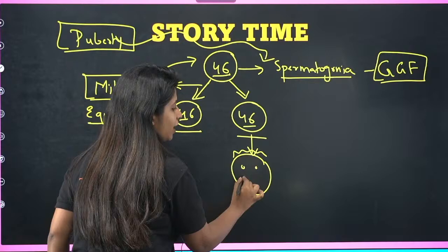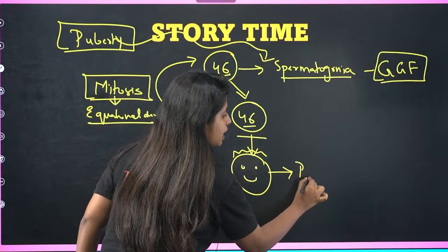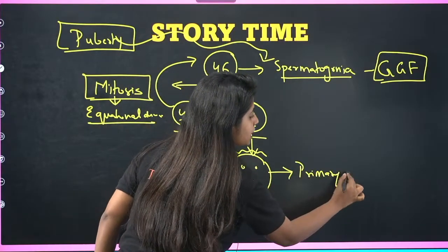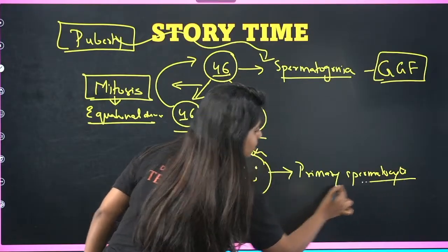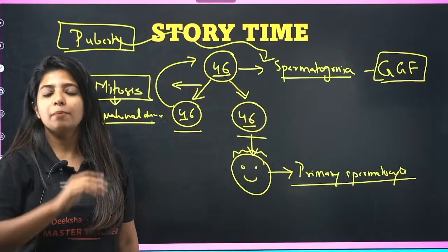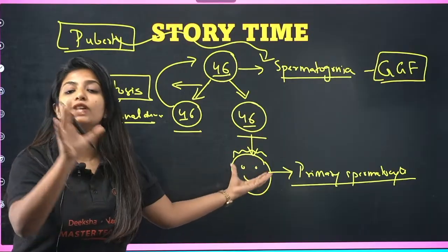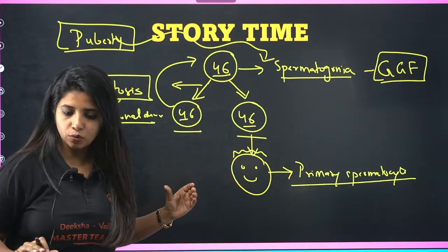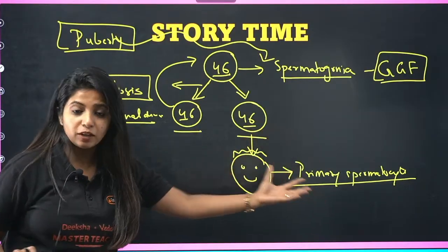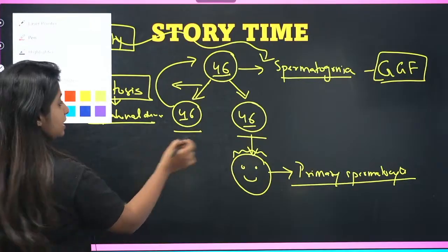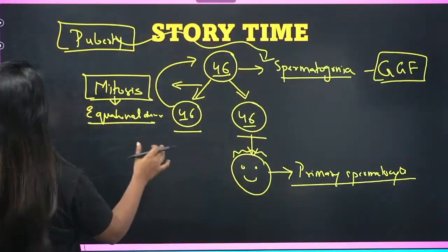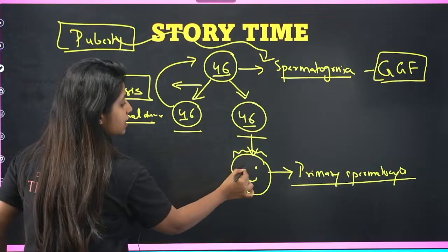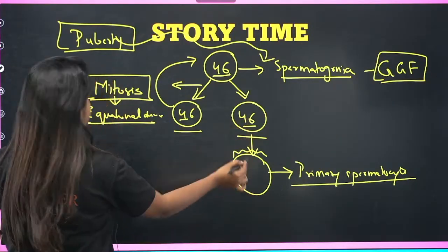It will be undergoing some changes and it becomes the primary spermatocyte. It becomes what? The primary spermatocyte. Basically, this is the one that is actually going to form the sperms. Cool. So over here, this is the primary spermatocyte, and if you are asking me whether this cell is dividing to form this, I'll say no, it's not dividing to form anything. It's just that there are certain changes that are going to happen in this cell.